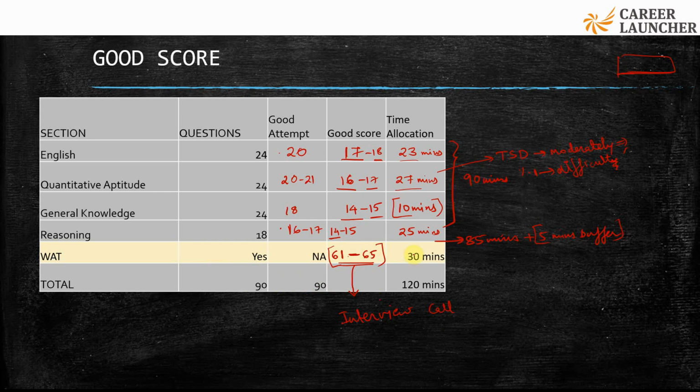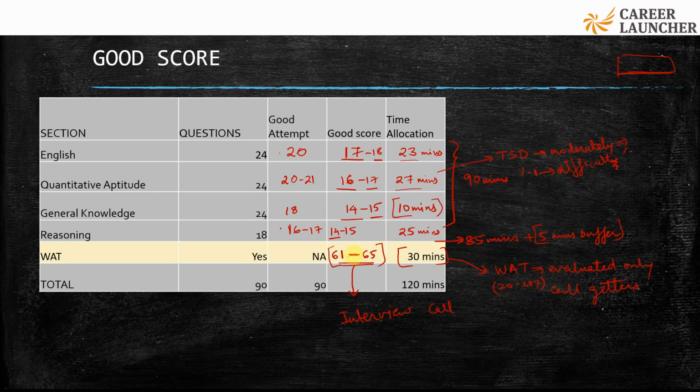But the next 30 minutes that you have will be evaluated only if you get this score and you are shortlisted for the interview process. If you're shortlisted, you will have a written ability test, evaluated only for call getters. Okay, and this would have a good 20 to 30% weightage in your admission process. I believe it would be around 20 to 25%. So don't take it lightly. This is also an important component in your admission process.